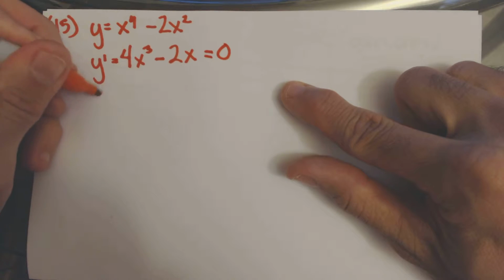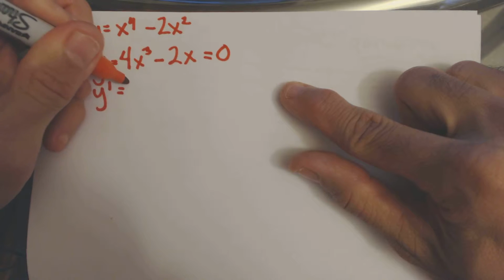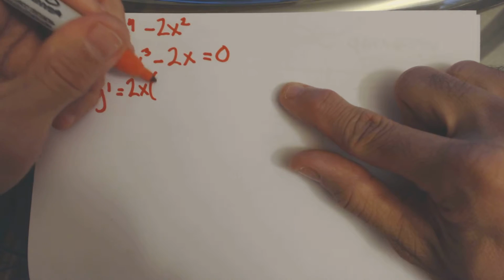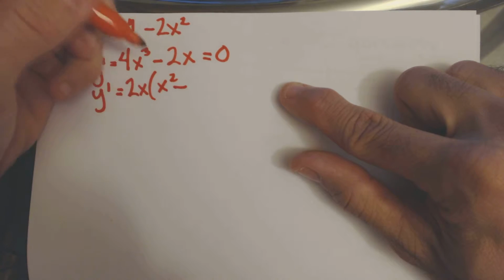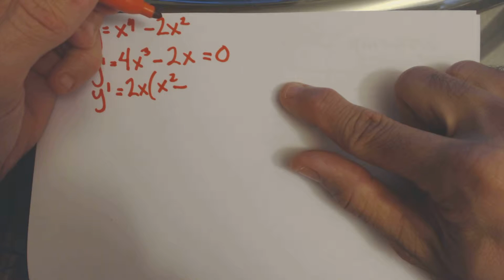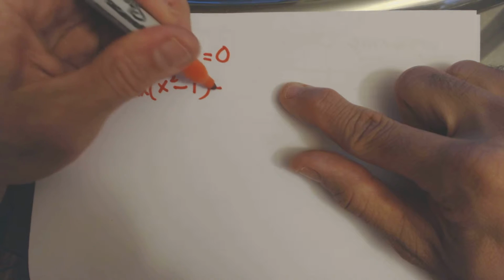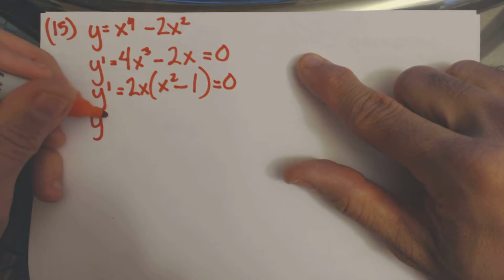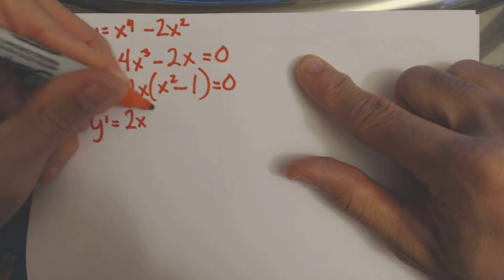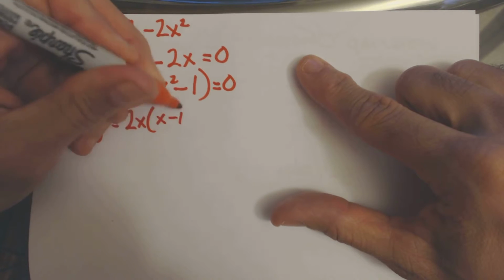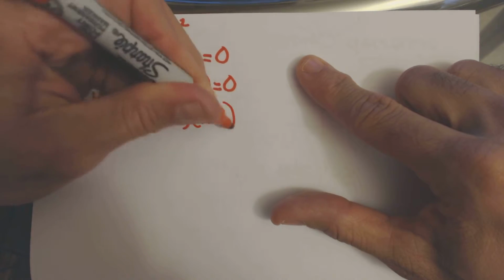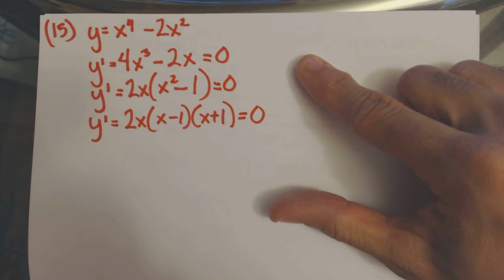Let's factor it. Y prime, we're going to factor 2x out of this. We're going to be left with x squared minus 1 equals 0. And factoring further, we're going to be left with x minus 1, x plus 1 equals 0.